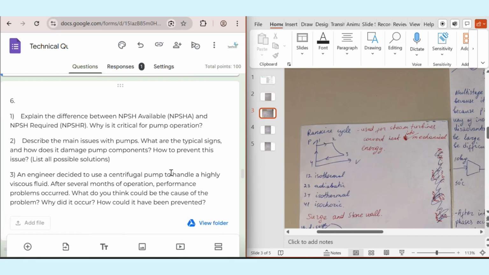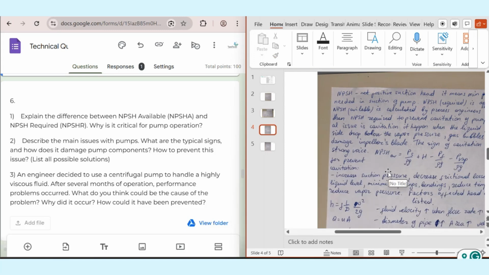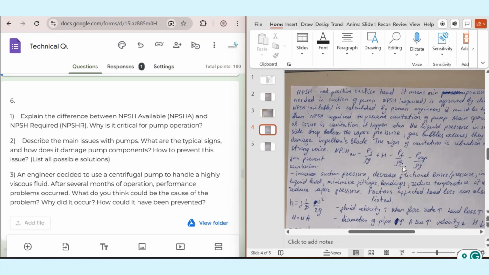Moving to the sixth question. Explain the difference between NPSH available and NPSH required. Why is it critical for pump operation? We actually talked already about NPSH available and NPSH required. What's NPSH? It's net positive suction head, but what's available? NPSH available is the pressure the system actually provides at the pump suction. And NPSH required, however, is the minimum pressure that the pump needs to avoid cavitation. NPSH required is given by the vendor, but NPSH available is calculated by process engineers. As I mentioned, NPSH available should be larger than NPSH required.